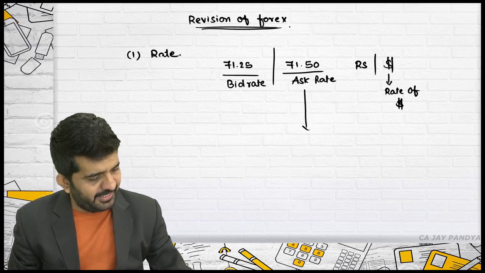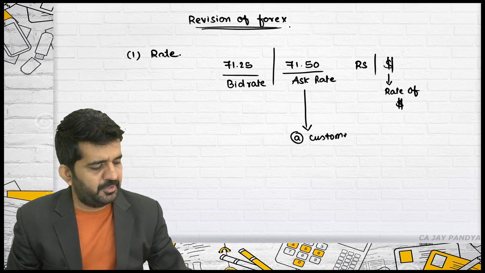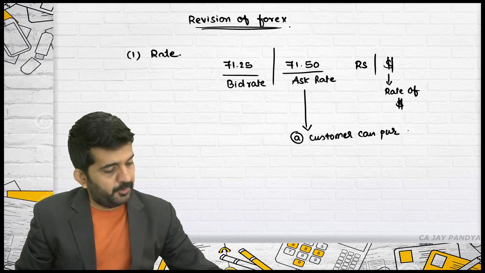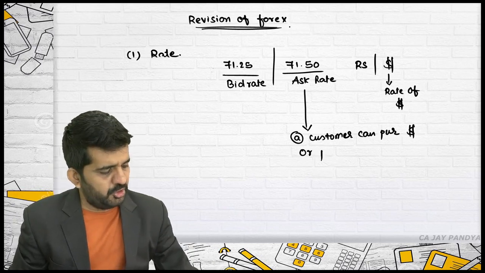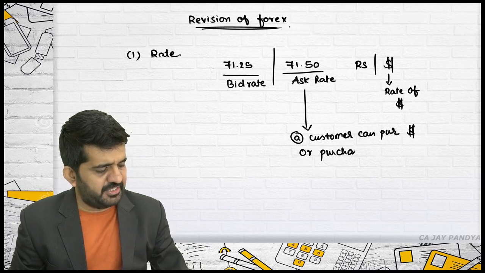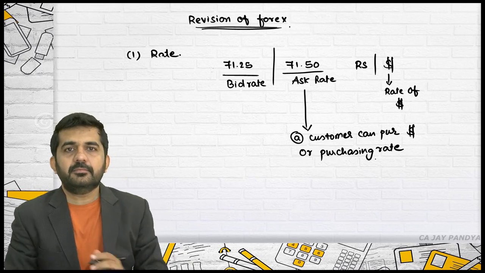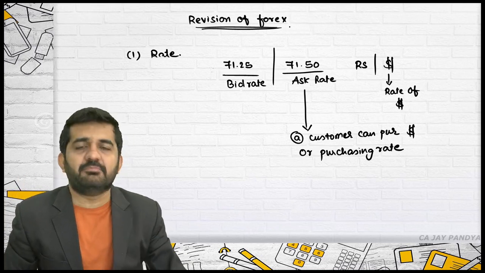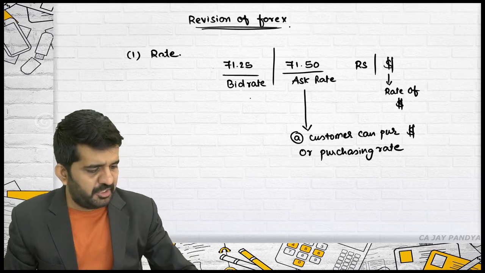This is a rate at which customer can purchase a dollar, or it is also termed as a purchasing rate. Sir, purchase means bid, agreed, but the names are given from the point of view of bank. So there is a confusion in this particular name.